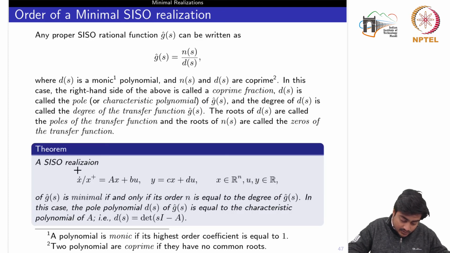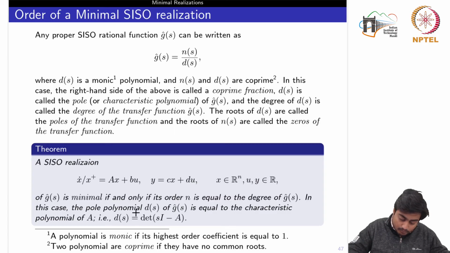It says a SISO realization, which is given by this ABCD pair of G hat(s), is minimal if and only if its order n, the order of this realization given by the dimension of x, is equal to the degree of G hat(s). Now the degree of G hat(s) is given by the degree of D(s), the denominator polynomial.